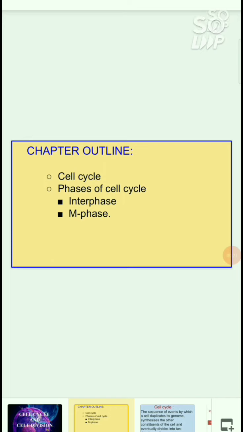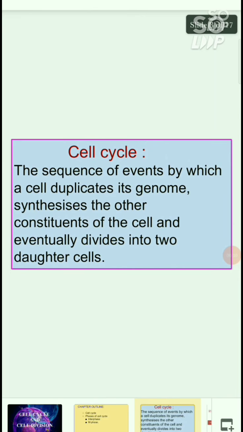So in this chapter today we are going to learn about the cell cycle and the phases of the cell cycle. Before going to learn about the cell cycle, we have to learn some important points regarding the cell. We know that the cell is the basic structural and functional unit of an organism. It is the basic unit of life, whether it's a multicellular organism or a unicellular organism.